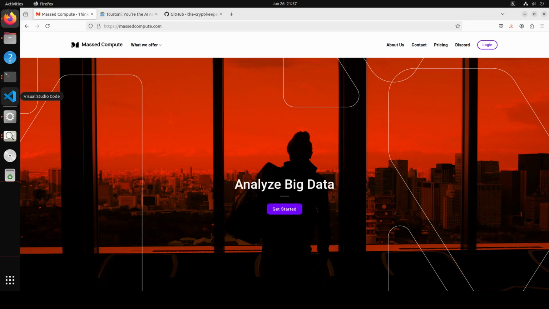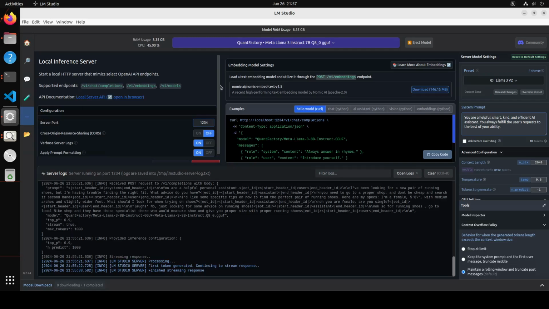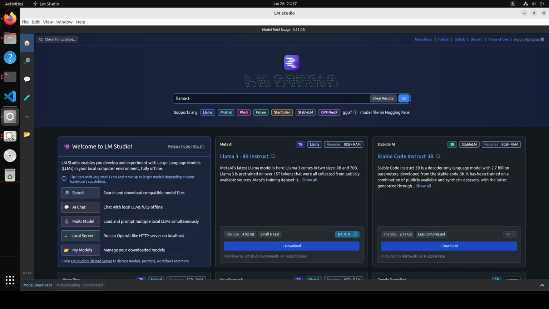So let's get started. First up, we need to make sure our LM Studio is running on the local system. So if I show you that, this is my LM Studio. Let me go to the home page. The first step you need to do in LM Studio is, and let me make it a bit bigger, there you go, launch LM Studio, and if you don't know what LM Studio is, please search my channel. I have done heaps of videos on it, very easy to install. So I'm presuming that you have LM Studio installed. Launch it on the home page.